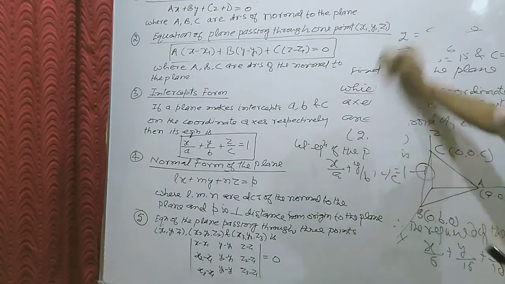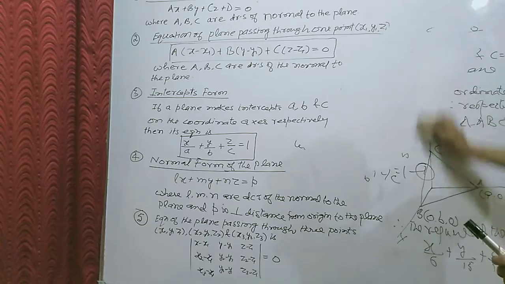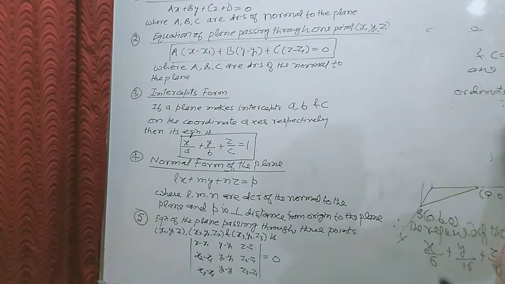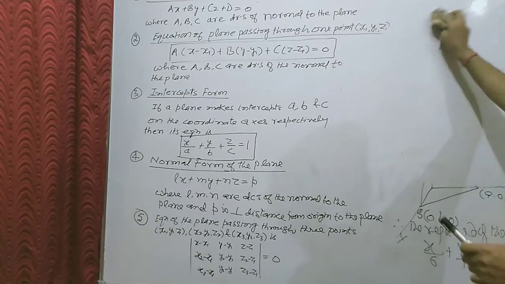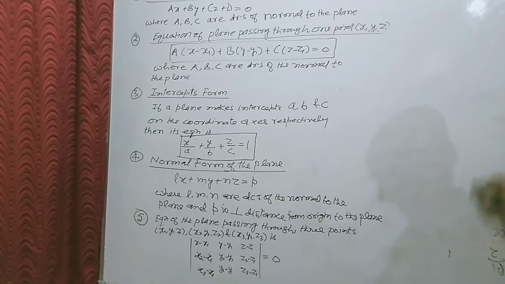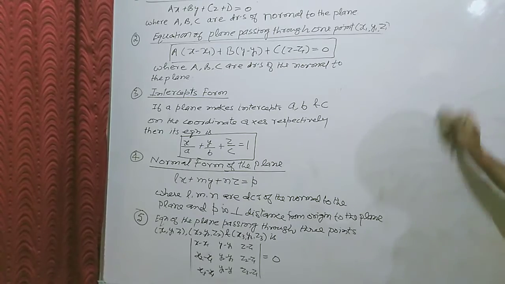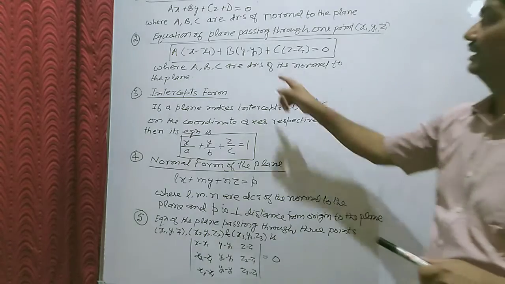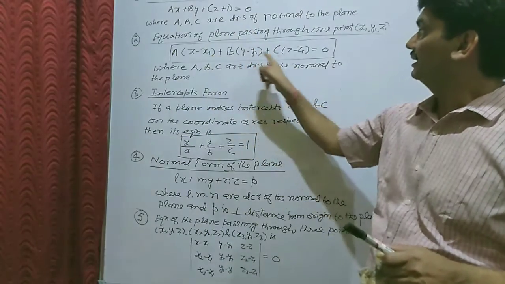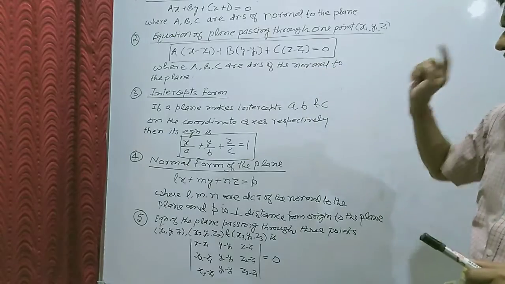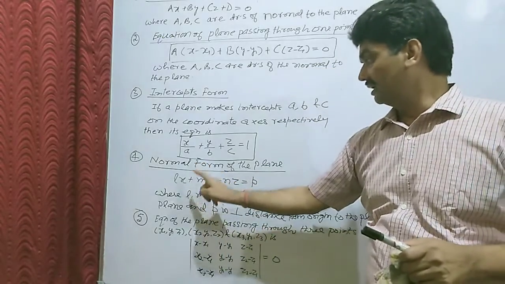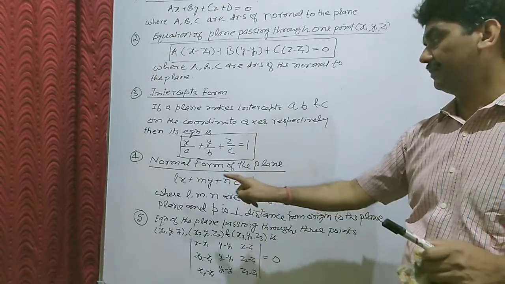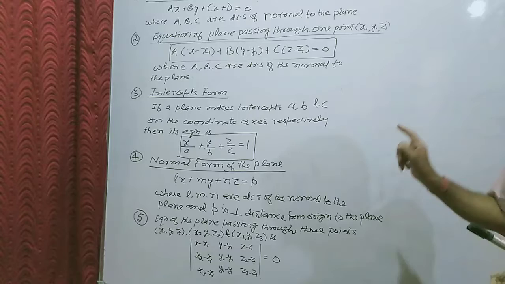The normal form of the plane is lx plus my plus nz equal to p, where l, m, n are the direction cosines of the normal to the plane, unlike in the previous equations where the coefficients of x, y, z, that is a, b, c, are the direction ratios of the normal, and p is the perpendicular distance from the origin to the plane.